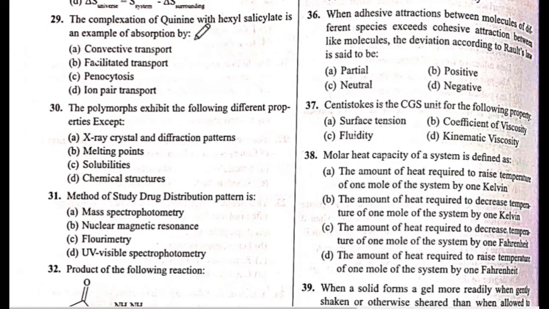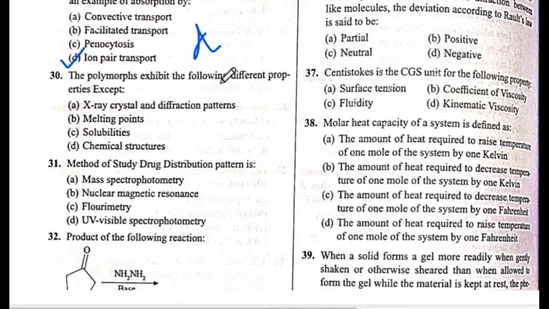Next is question number 29. A complexation of a quinone with hexyl salicylate is an example of absorption by. The answer is D. Ion pair transport. The answer is D.